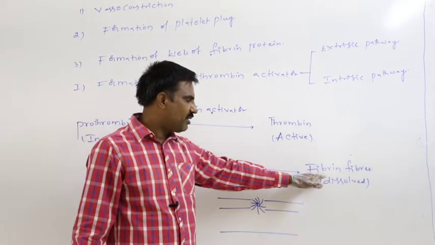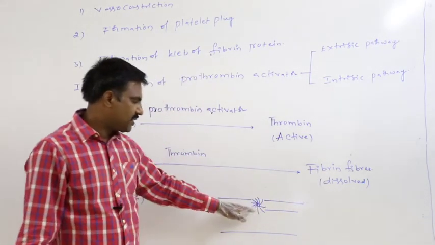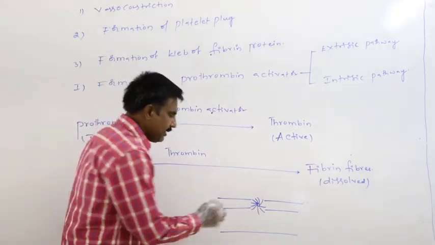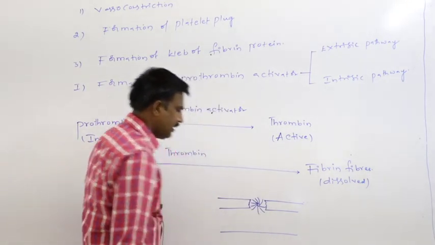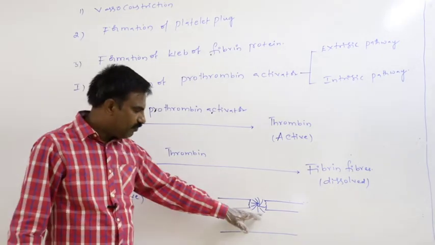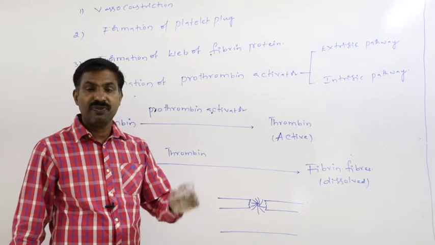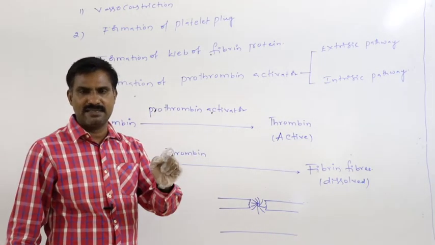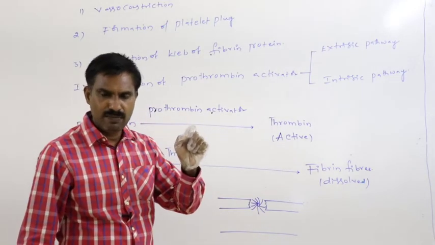After getting the formation of the fibrin fibers, later they reach the damaged wall of blood vessel. Later, fibrin fibers spread in all directions on the damaged wall of the blood vessel.